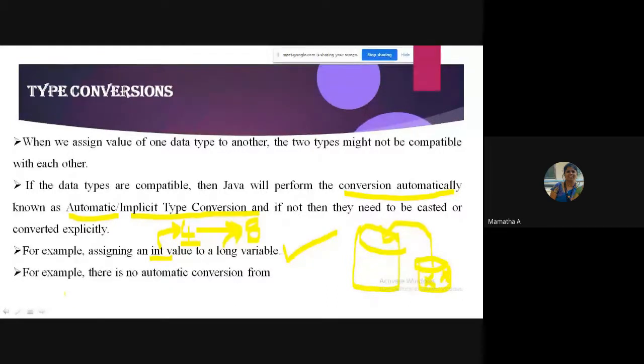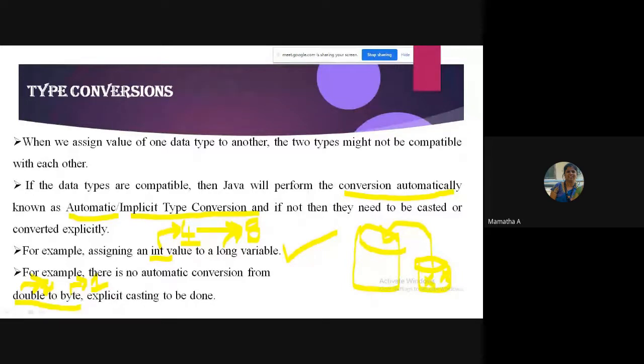This is automatic conversion. For example, there will be no automatic conversion from double to byte. So you all know the size of double, students? If you could remember, how many bytes? Double is 8 bytes. What is the size of byte? 8 bits. That is 1 byte. Can I store 8 byte data in 1 byte? No, not possible.